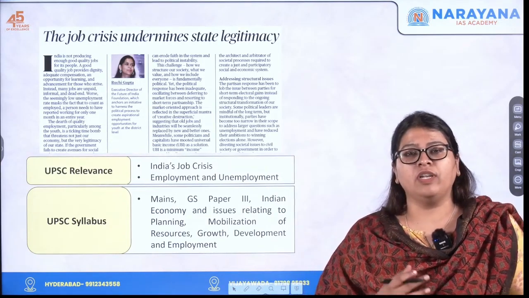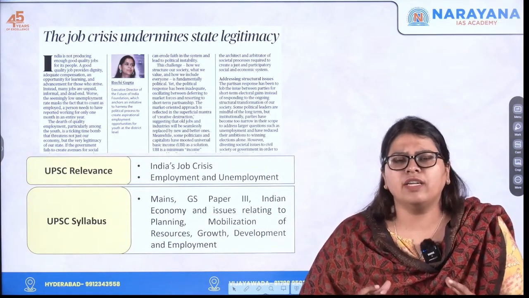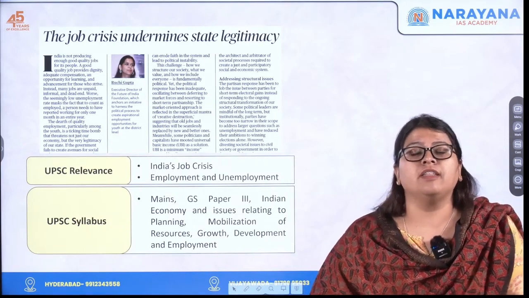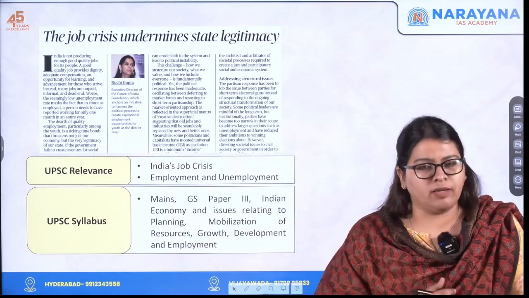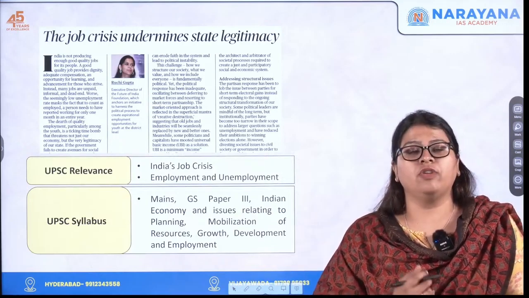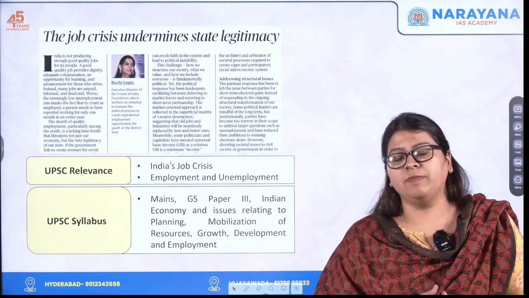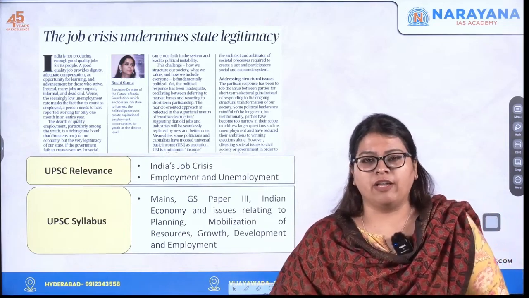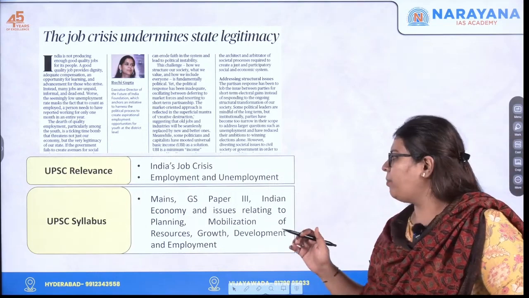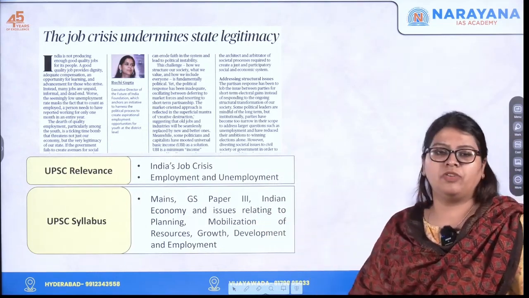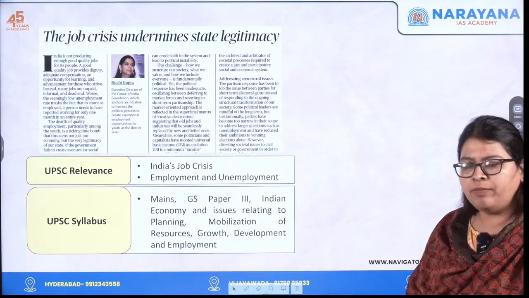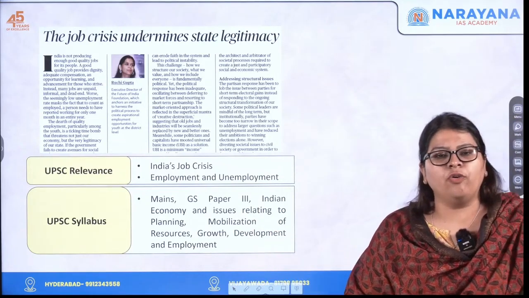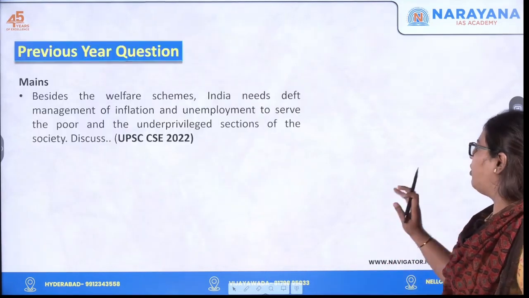And how do we actually utilize it? Is there underutilization of these human resources in India's economy? How is it actually threatening the political institutions and other democratic institutions? How is it actually causing instability in the environment? Instability in the economy and the ecosystem is what we will actually see. So this particular topic becomes important for your GS Paper 3 in your Mains examination: economy and issues relating to planning, mobilization of resources, growth, development as well as employment.